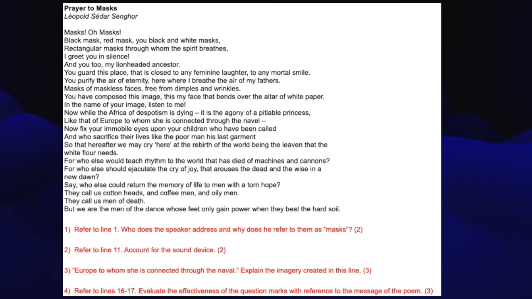And question 4. Refer to lines 16 to 17. Evaluate the effectiveness of the question marks with reference to the message of the poem. 3 marks. So over here we need to underline the word message and question marks as well as effectiveness. So we've got to talk about what the question marks do. We've got to talk about the message of the poem and how these two are linked together and how they ultimately prove effective to the poem. So I would suggest that you pause the video here, try to answer these questions yourself, and when you come back, we'll go through the answers together.